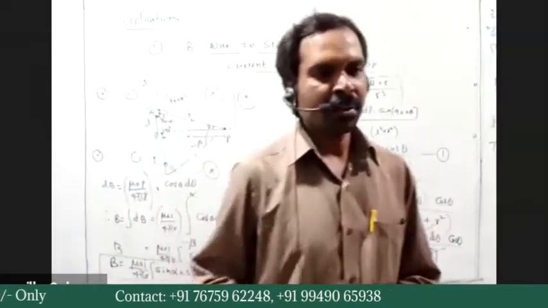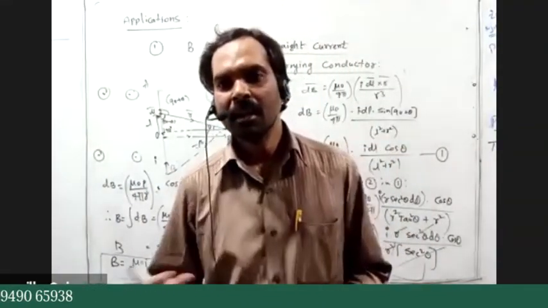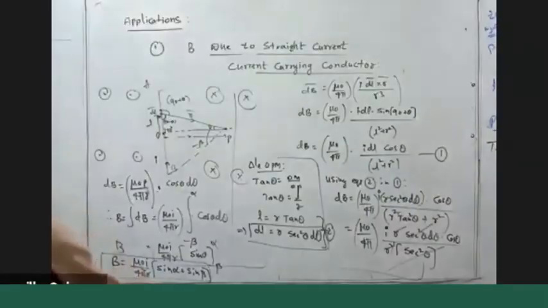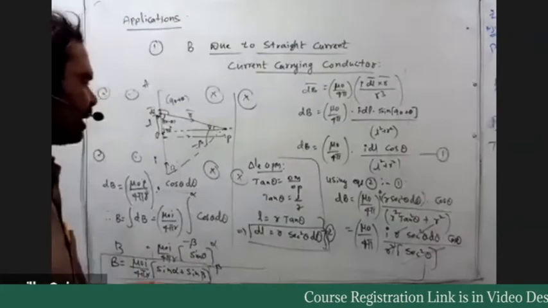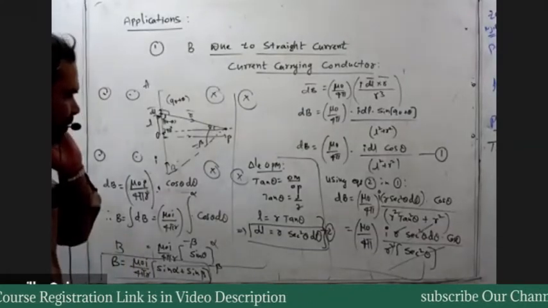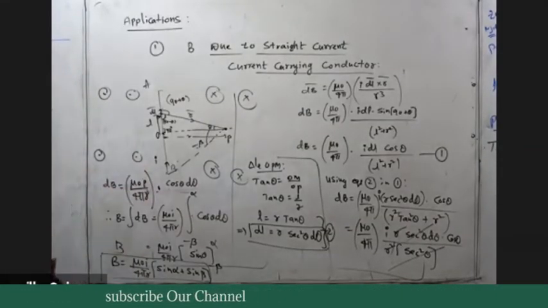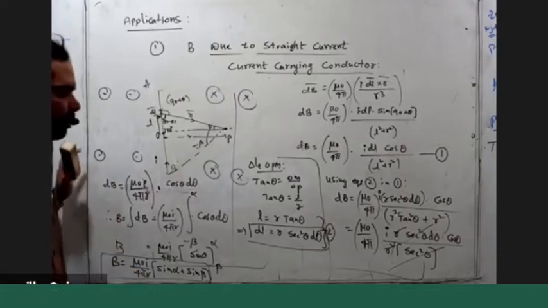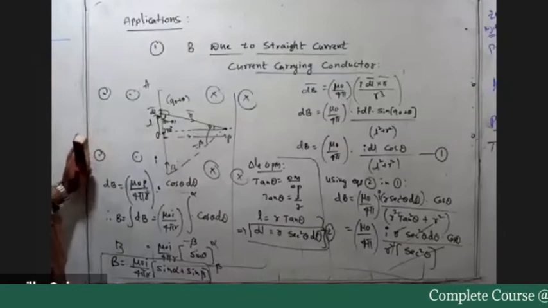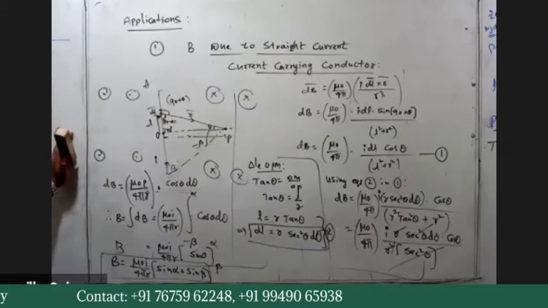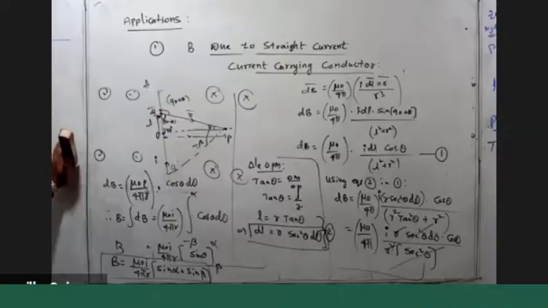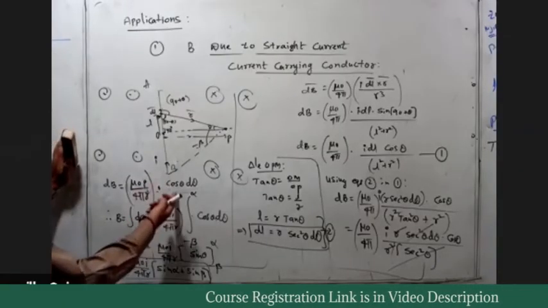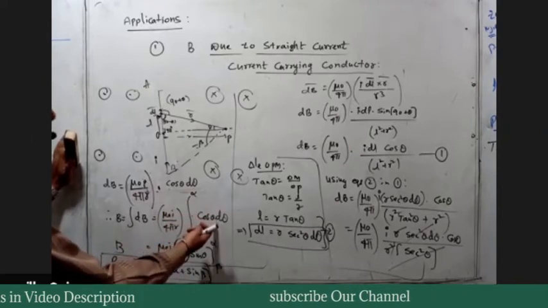Aniket, I didn't understand your question about sin theta. Please repeat it once again. Sir, when we consider sin theta and integrate, we'll get cos alpha minus cos beta, no, sir? Okay. Here, in the integration, what is left over? Cos theta. What do you get when integrating cos theta?